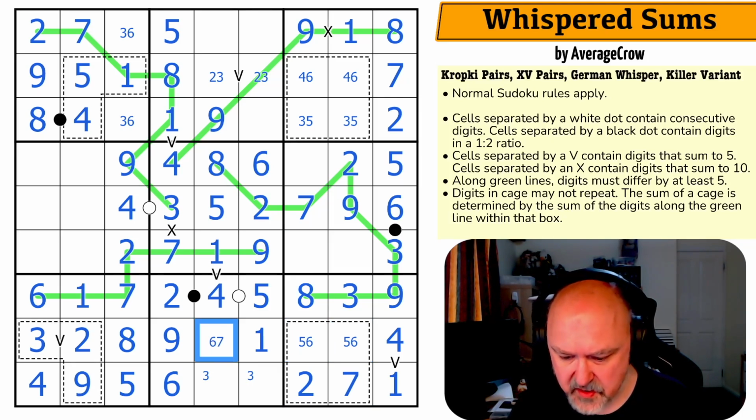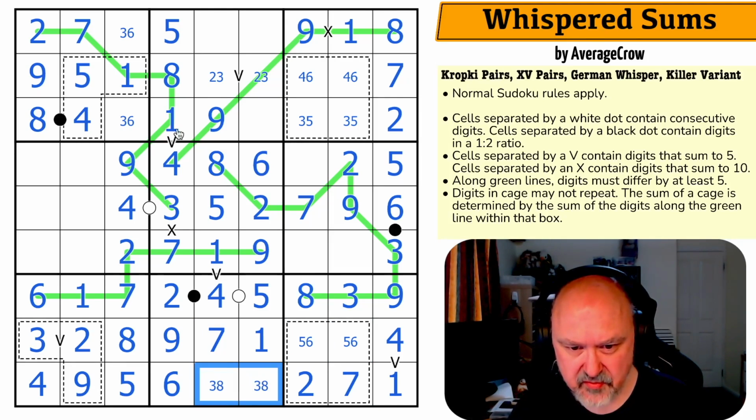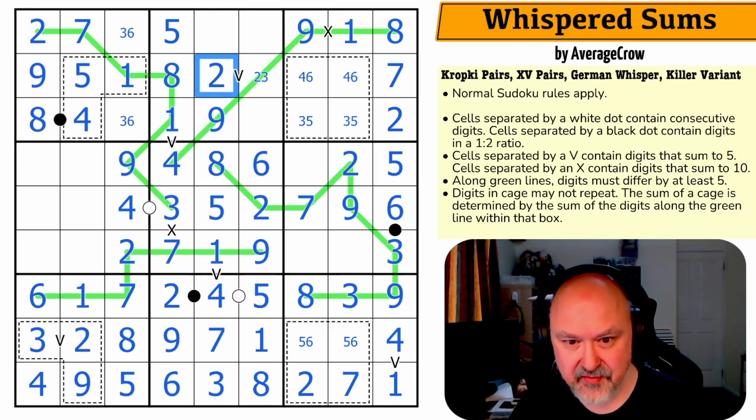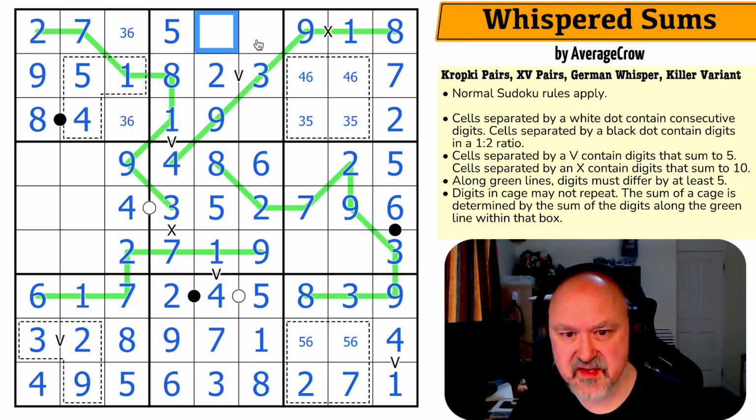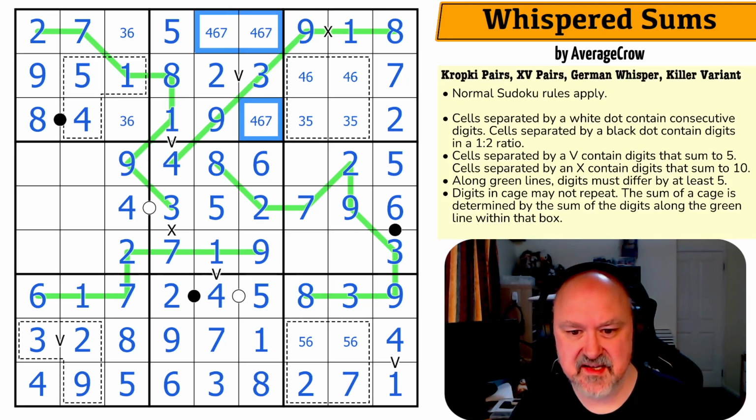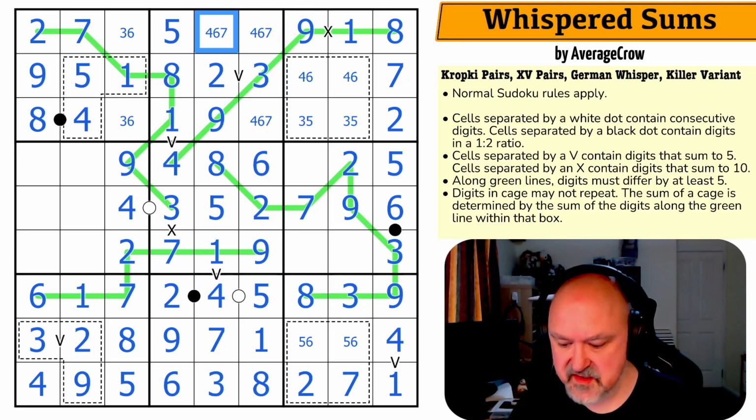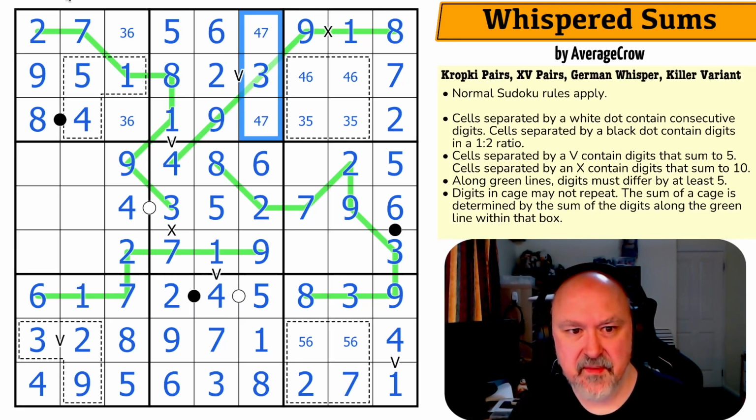Oh, the 5, 6 though makes that the 7, and these are 3 and 8. And I'll use that 8 to make that the 3 and that the 8. The 3 looks up, making that the 2 and that the 3. Let's look at this triple. 1, 2, 3, 4, 6, and 7. There's a 4, 7 here, so this becomes the 6. And the 7 looks across, making that the 4 and that the 7.